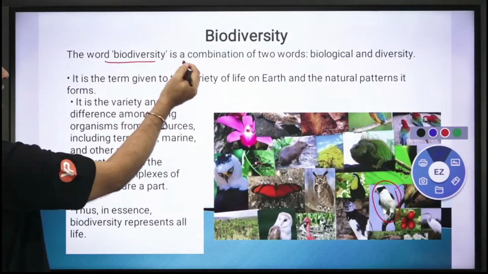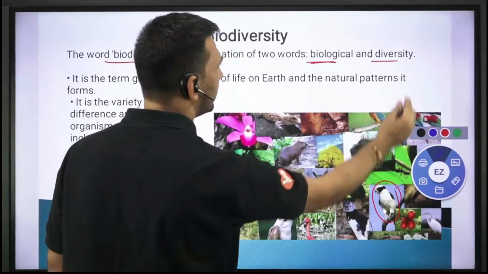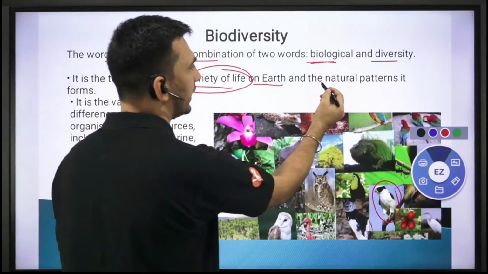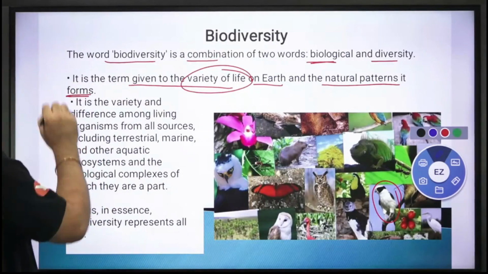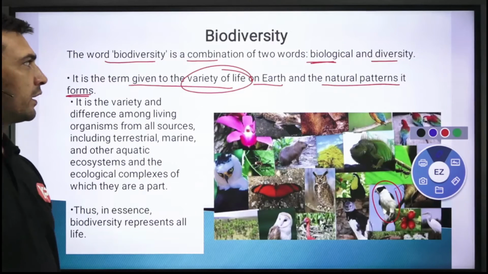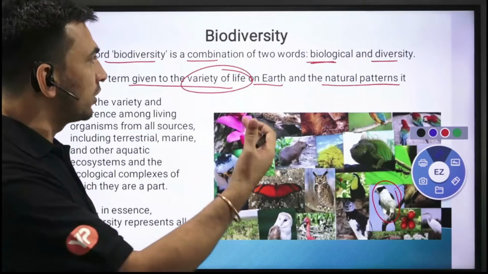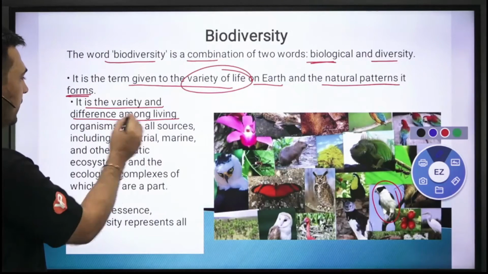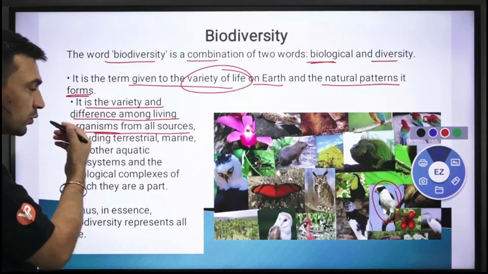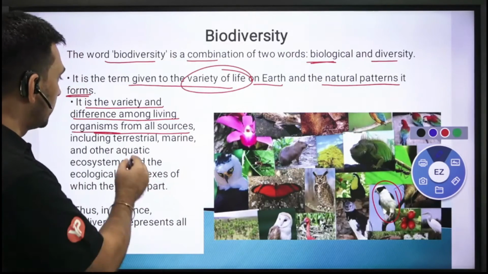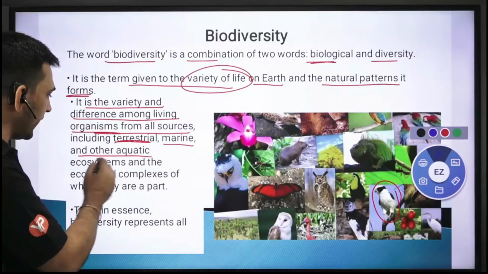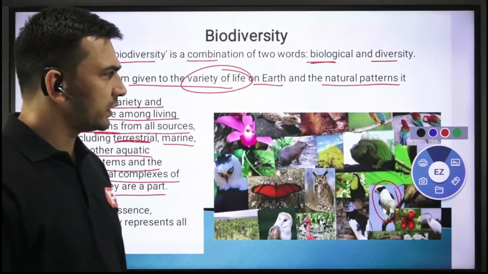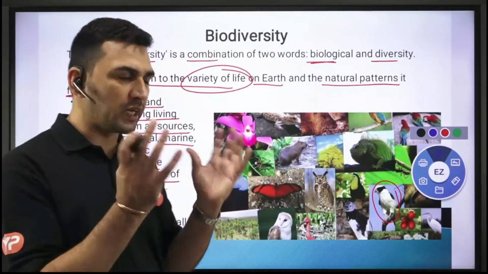Okay, now let's see this term in detail. The word biodiversity is the combination of two words, biological and diversity, right? Here, the term refers to the variety of life on the earth and the natural patterns it forms, different kinds of patterns, different kinds of relationships that are going to exist because of these different life forms. It is the variety and difference among living organisms from all sources. कुछ भी हो सकता है, anywhere on the surface of the earth. It could be terrestrial, marine, or other aquatic ecosystems, and the ecological complexes of which they are a part, right? Obviously, they are going to form different kinds of ecosystems and ecological relations.